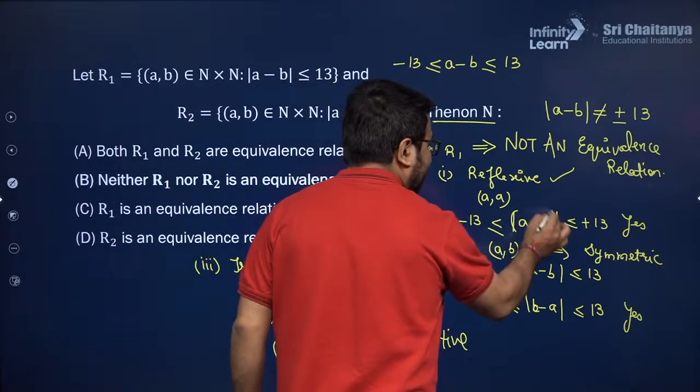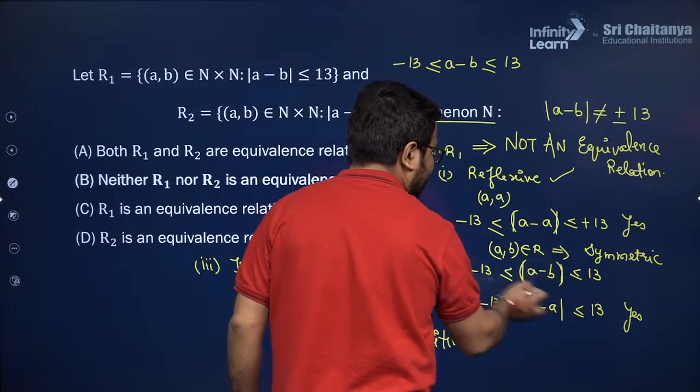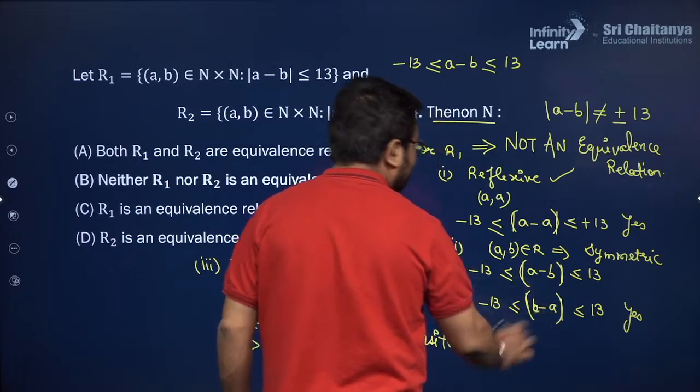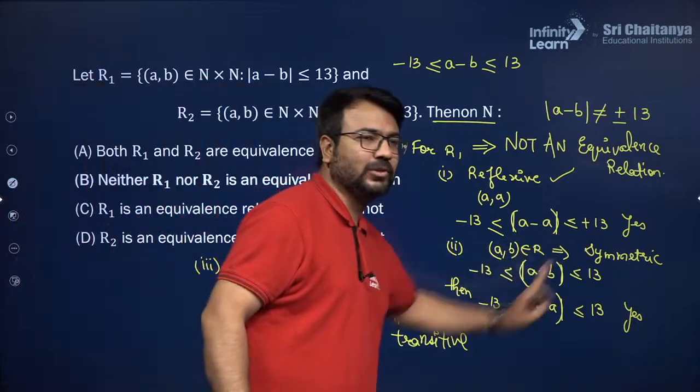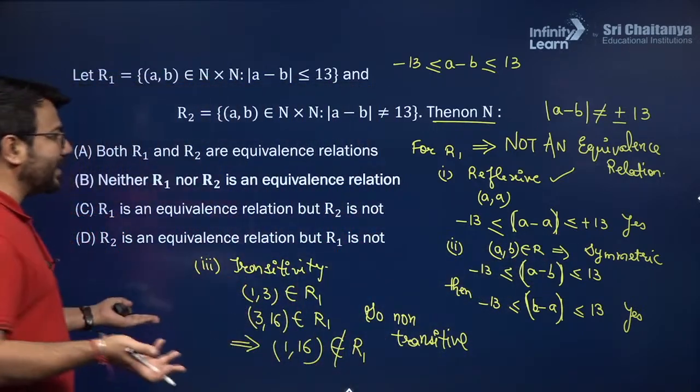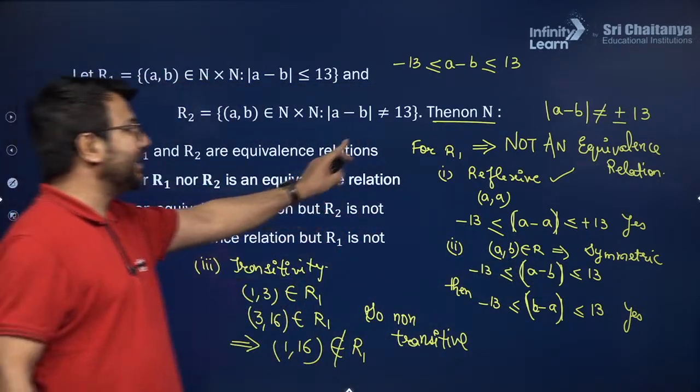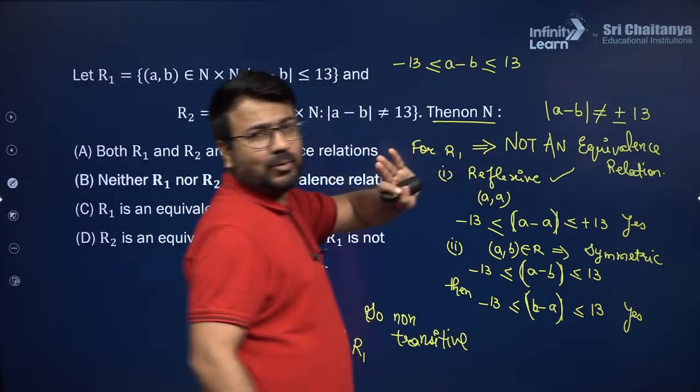Let us apply a normal bracket because we are mentioning an inequality over here. I have removed the modulus and created the inequality on both sides. I hope you are able to understand how we are concluding that R1 is not an equivalence relation.